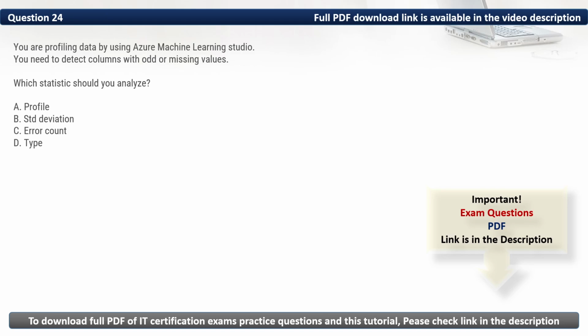Firstly, let's eliminate the incorrect options. We have A, profile. It provides an overview of dataset statistics but does not specifically highlight missing or odd values. Then we have B, standard deviation. It measures data dispersion but does not detect missing values. Then we have D, type. It indicates data type but does not identify anomalies or missing values. As such, the statistic that we should analyze is error count. Thus, the correct option is C.